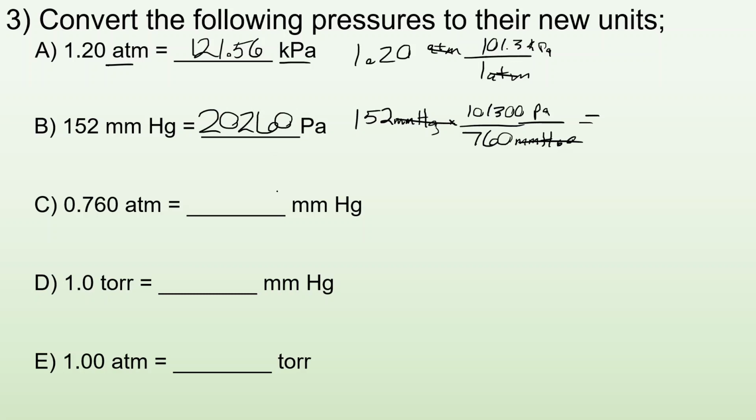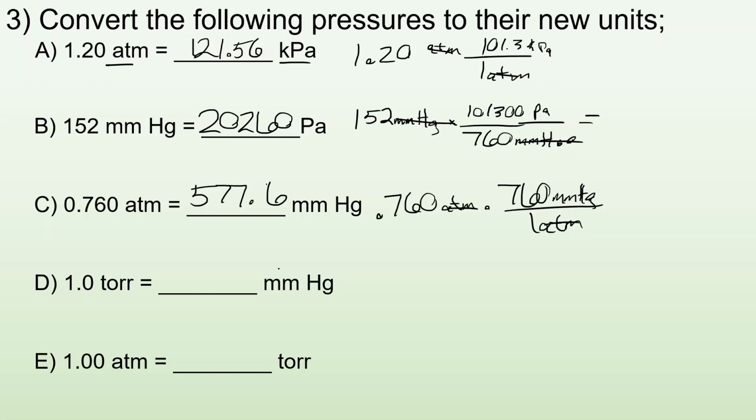There you go. All right, 0.76 atmospheres to millimeters of mercury. All right, so I got 0.760 atmospheres. And I times that by, well, I know for every 1 atmosphere, there is 760 millimeters of mercury. My atmospheres cancels out. And when I do that math, I get 577.6